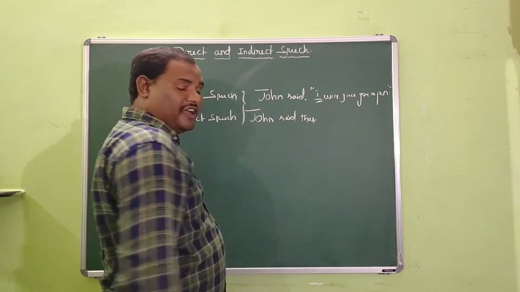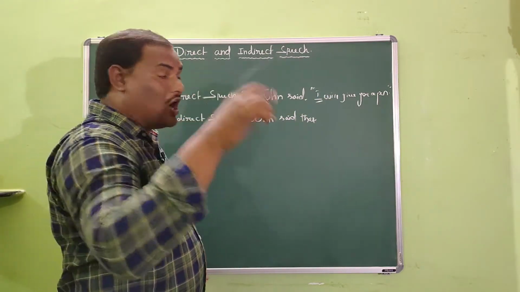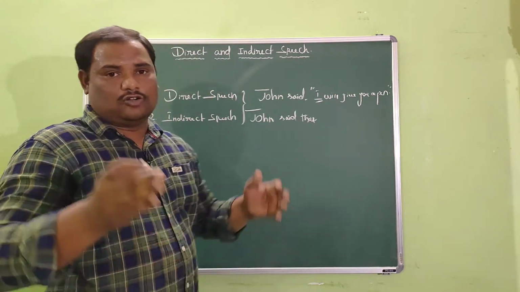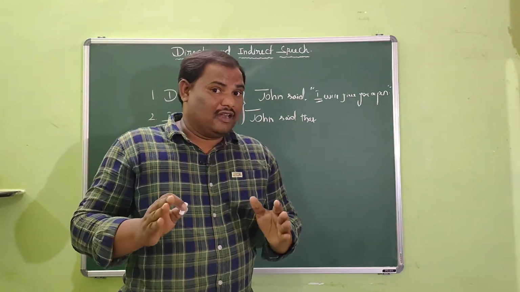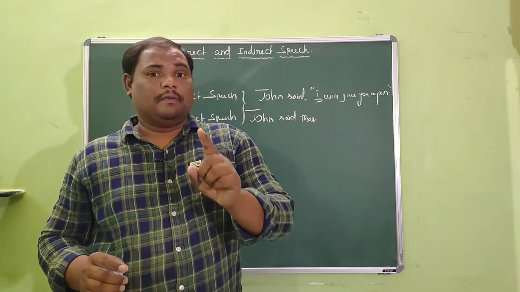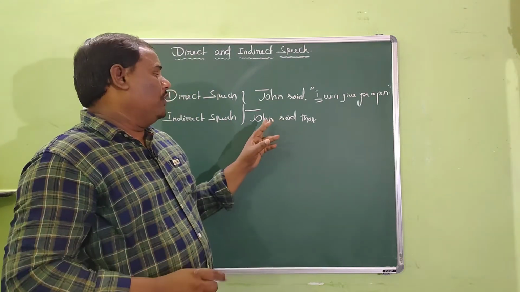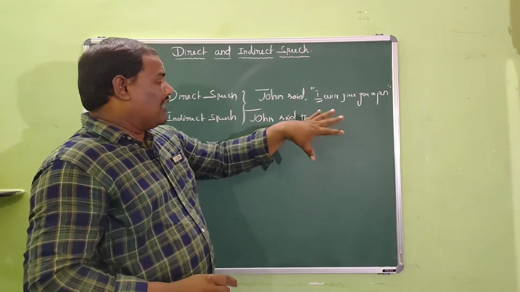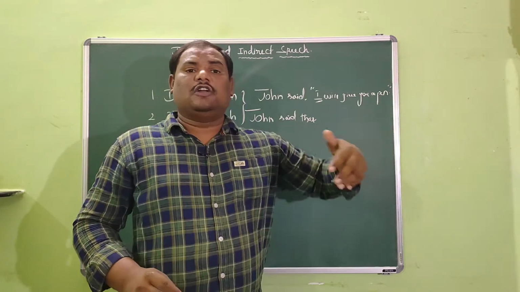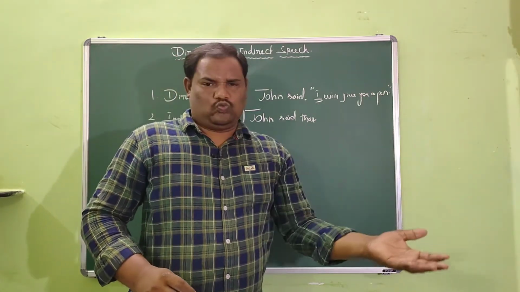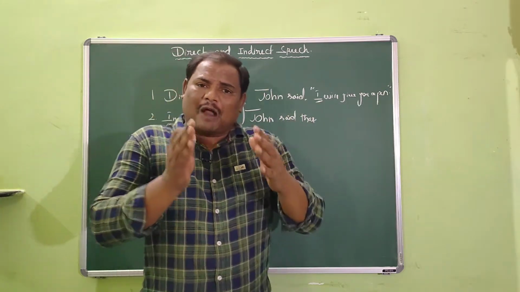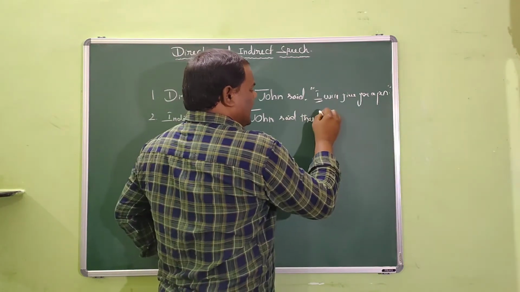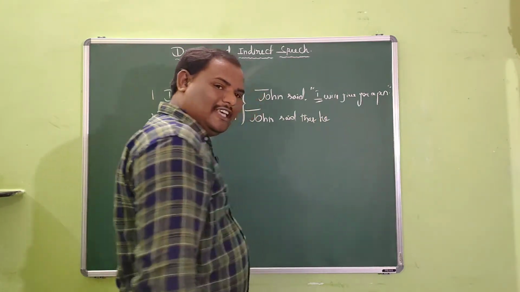John said that, okay, I. Whom does the pronoun I refer to here? Here the pronoun I refers to John. Here I means John. Can I write John again? No, I cannot do that. Why? We know very well that in a single sentence a proper noun should not be repeated for the second time. We have already written the proper noun of the person, John, so we are not allowed to write the proper noun once again. Instead of the proper noun, we can write its pronoun. When you convert the proper noun John into its pronoun, it becomes what? He, right? So I can be changed into the pronoun he.